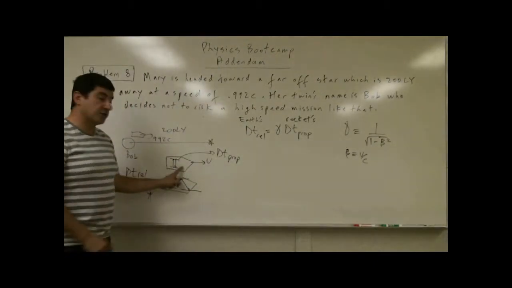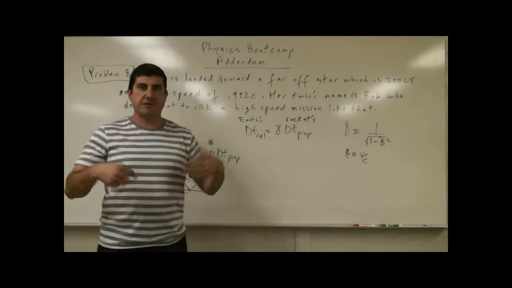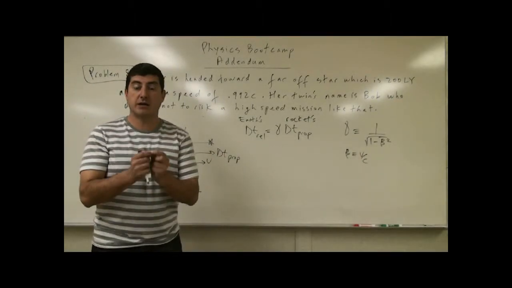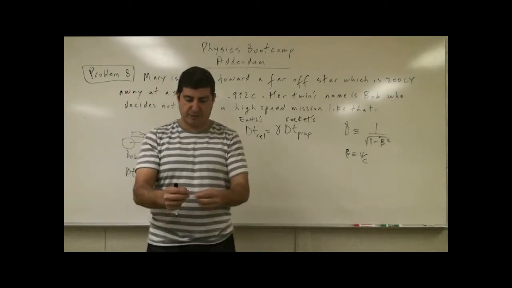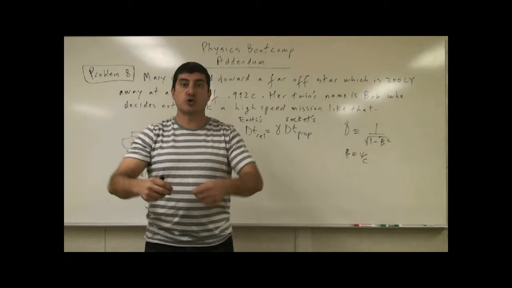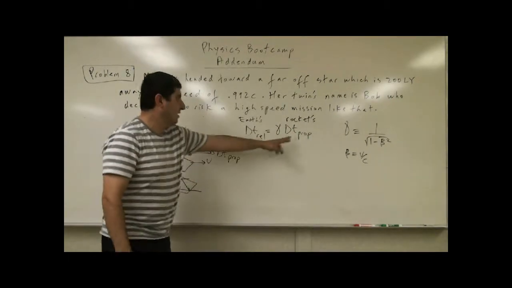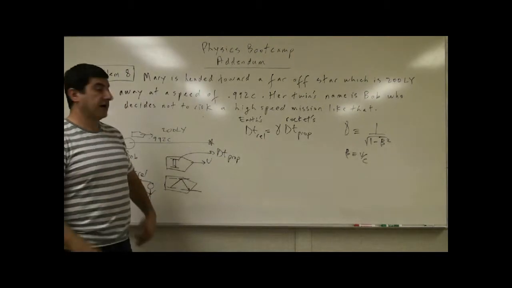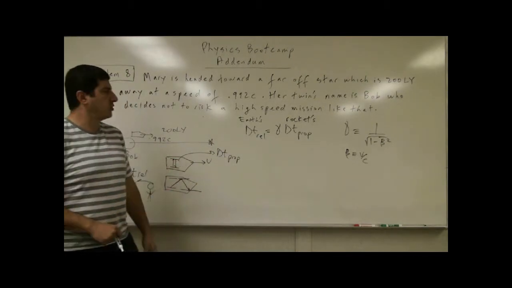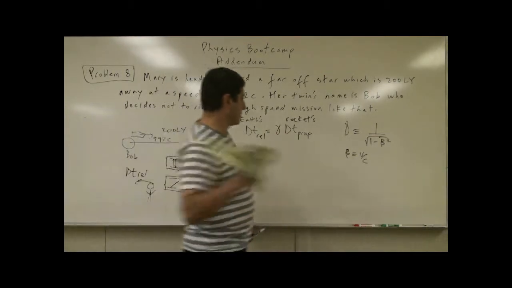The reason we call the rocket's time proper is because, according to him, he is not moving. The event is occurring in the same spot. The light beam is going up, it's bouncing back, it's occurring in the same spot, so that is known as proper time. So his time is shorter. By how much shorter? Well, now we're going to calculate that. The relativistic factor here is what? Let's calculate that.